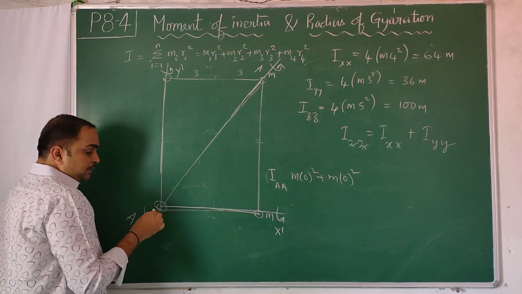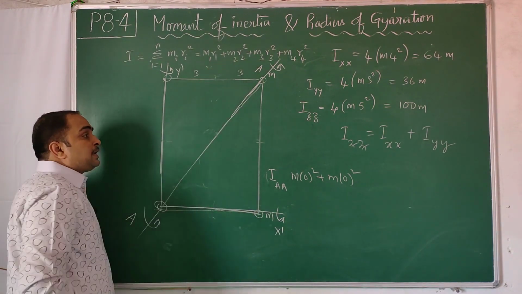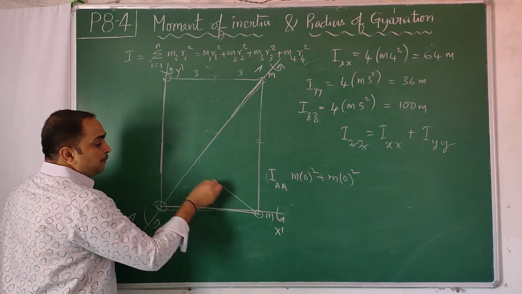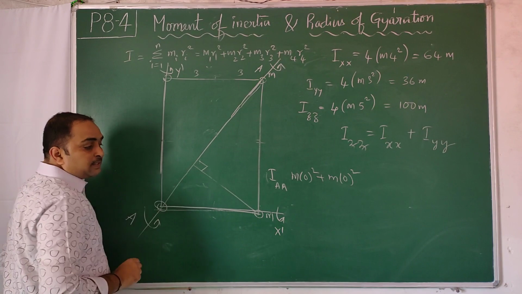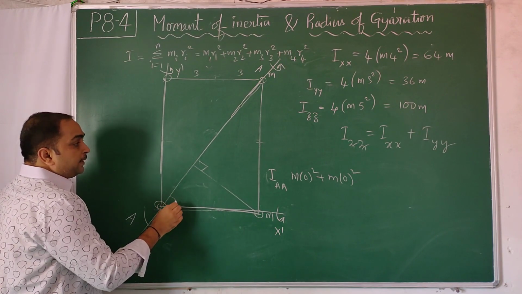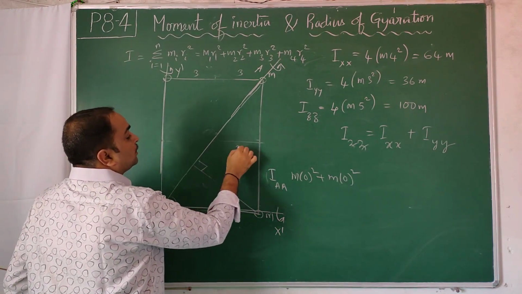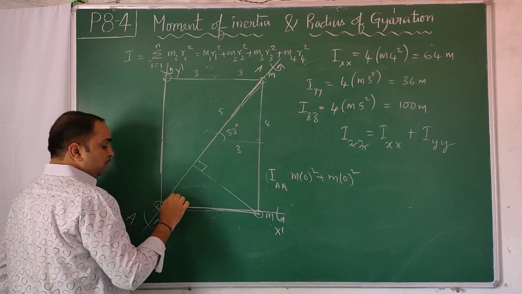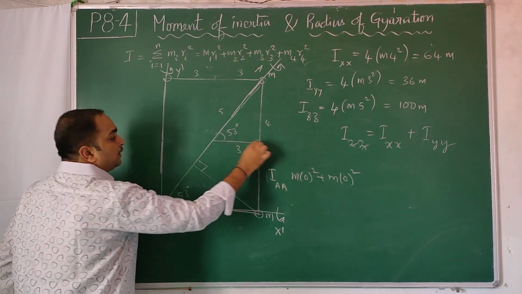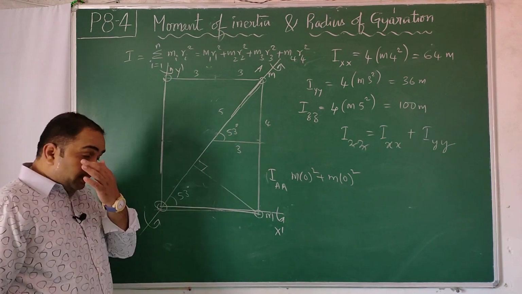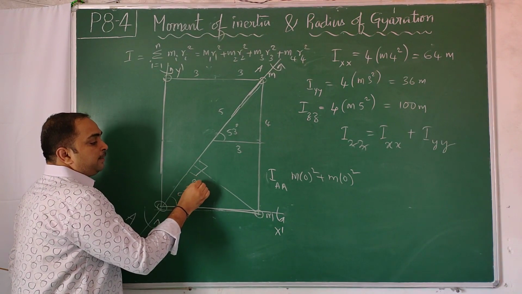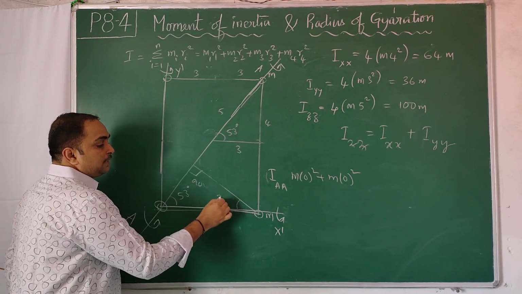This distance is not the perpendicular distance for this axis. This axis is not standing like this, it's sleeping. So I want this perpendicular distance. We should drop a perpendicular like this. Previously, when this was 3, 4, 5, this angle is 53 degrees. So this angle also will be 53 degrees. This and this are corresponding angles, 53, 53. So when this is 53 and this is 90, this will be 37.